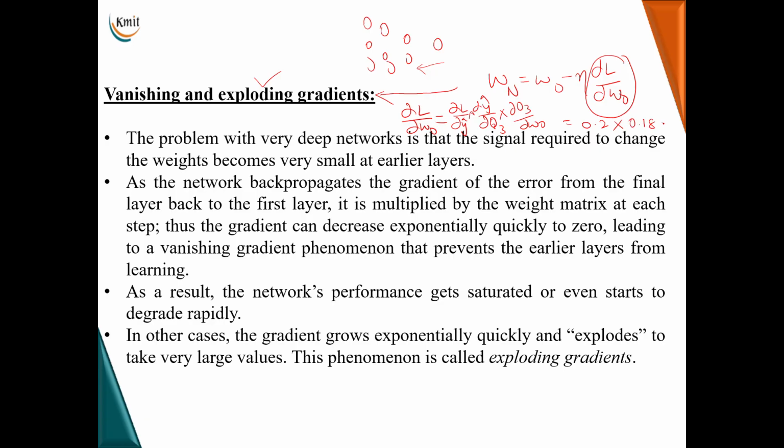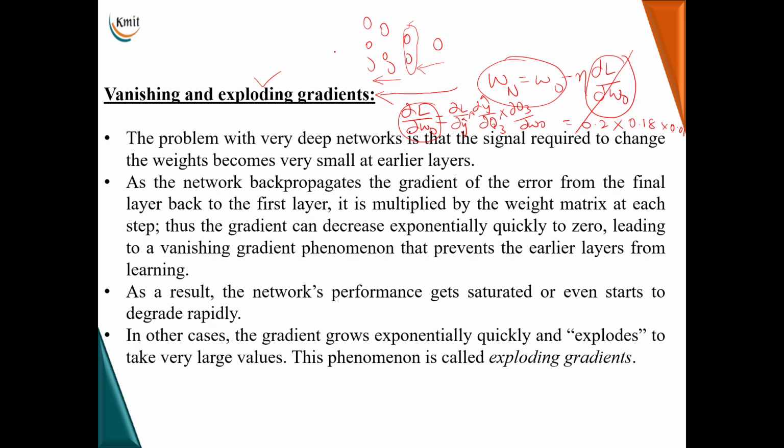which will be much less than this, and the third gradient will be much less than this, somewhere around 0.01. And when I multiply, dou L by dou W old will be very small, thereby cancelling this term, so that there will be no updation in the weight. When I have no updation in the weight at this layer, the previous layers will get affected and thereby the training stops. This is called vanishing gradient.